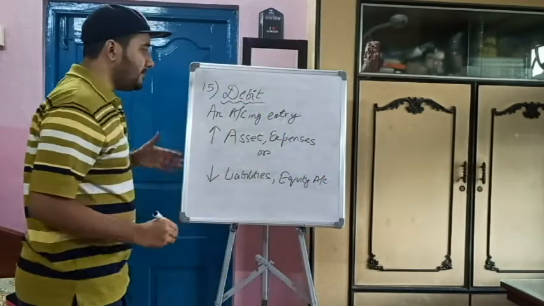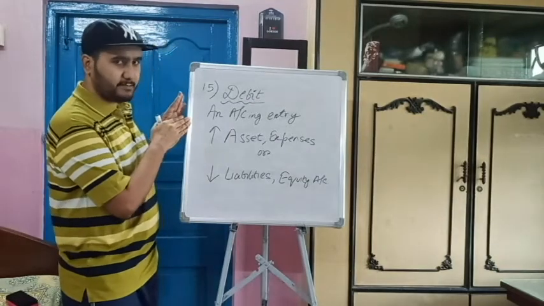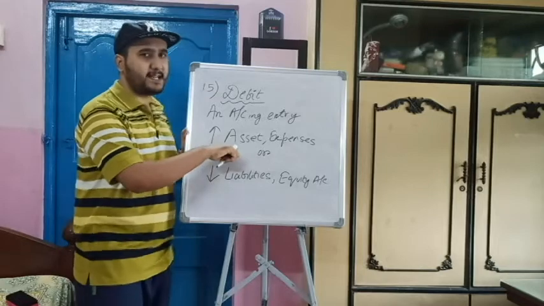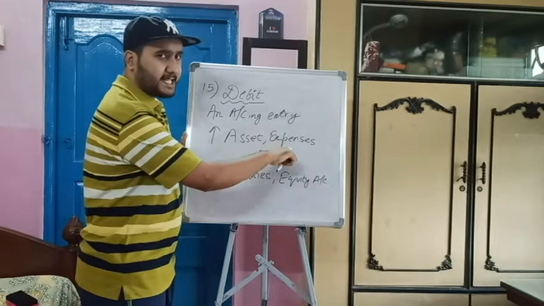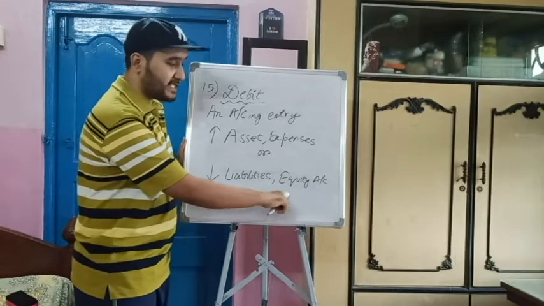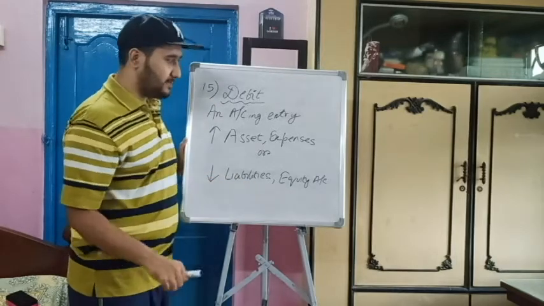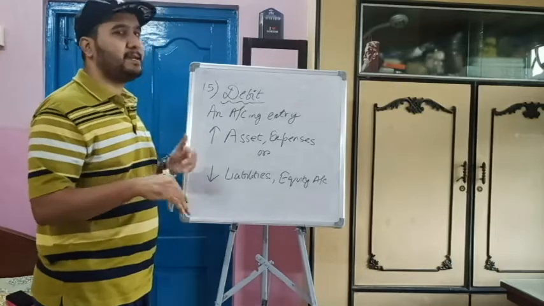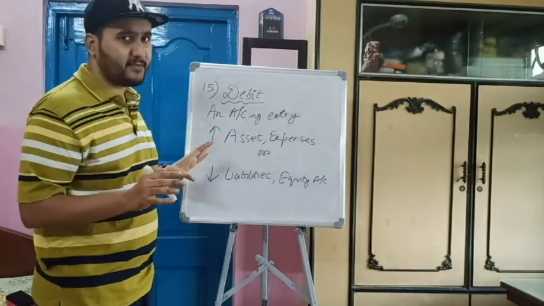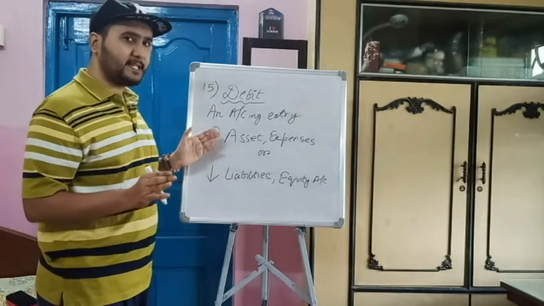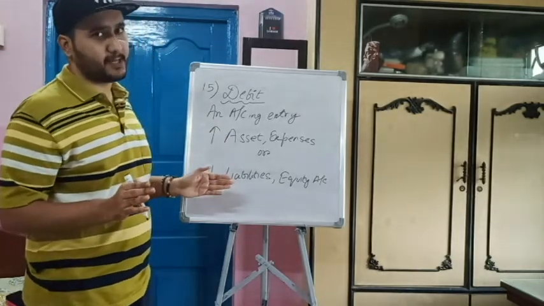So in simple terms, it is an accounting entry, debit. So what does that mean, debit means? Debit means either it is an increase in asset or it is an increase in expenses, or it is decrease in liabilities or equity account, that means capital especially. So this is simple debit. Many people explain various things. This is the simplest definition probably I can give you. Increase in asset and expenses, decrease in liability and owner's equity.